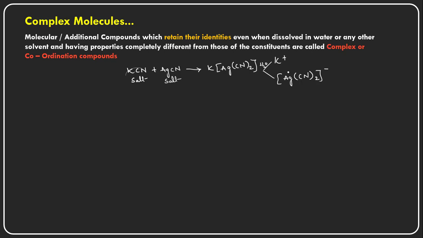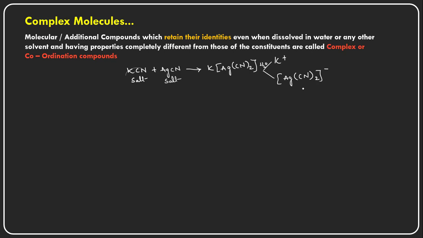be separated, but the silver in the silver cyanide loses its identity. It cannot give the positive test in the salt analysis, and the cyanide also, whatever poisonous behavior is there, and whatever chemical and physical properties of silver as well as cyanide, they completely lose their properties, and they behave completely differently from those of the constituent particles like silver and cyanide.